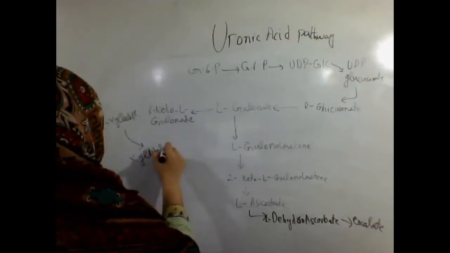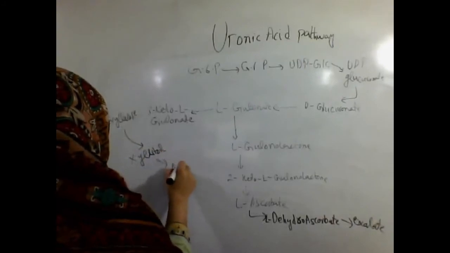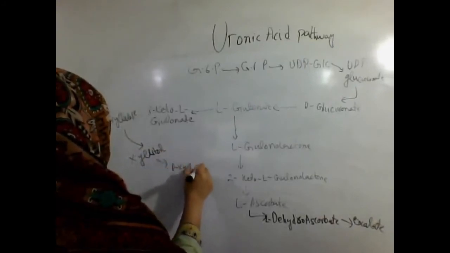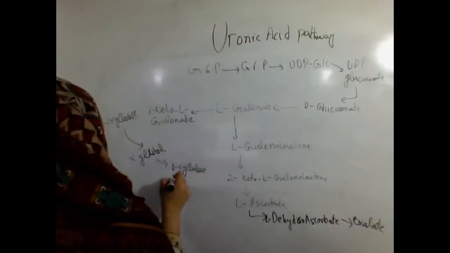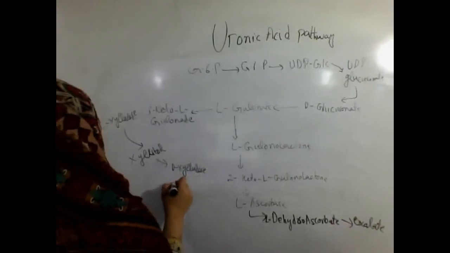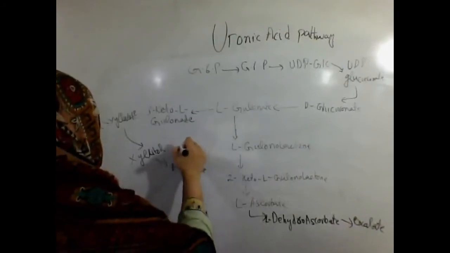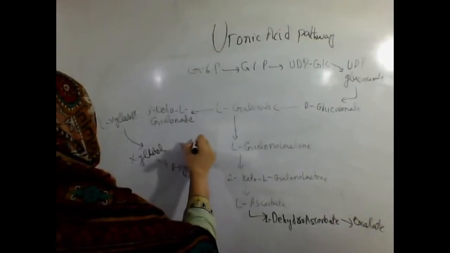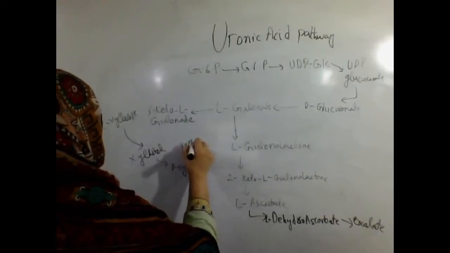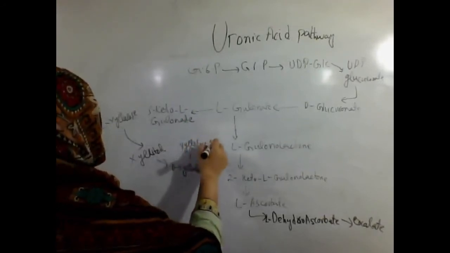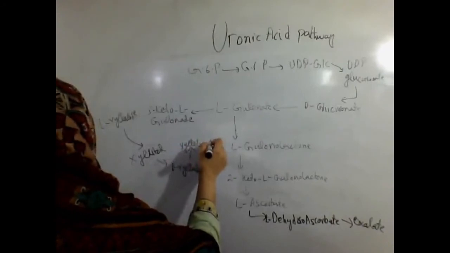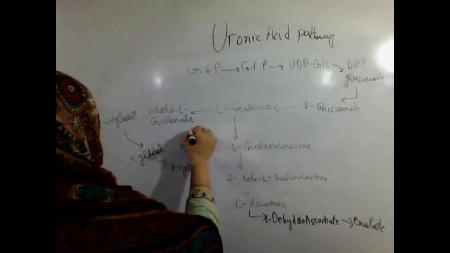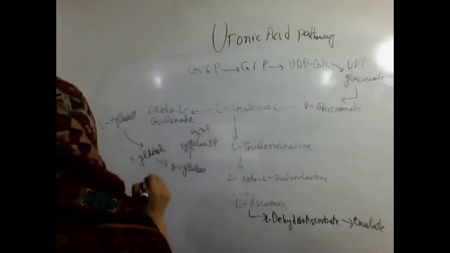Xylitol is converted into D-xylulose. D-xylulose is converted into xylulose 1-phosphate, that is converted into glyceraldehyde 3-phosphate.